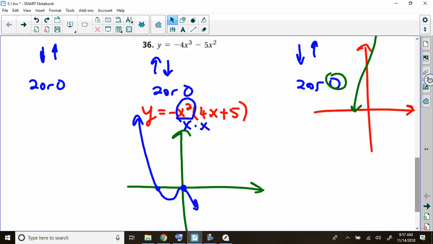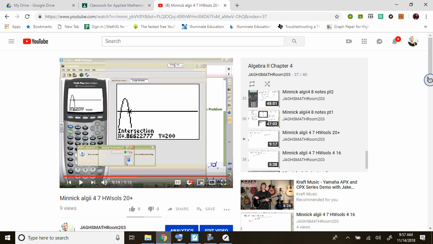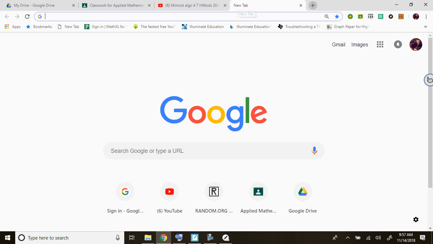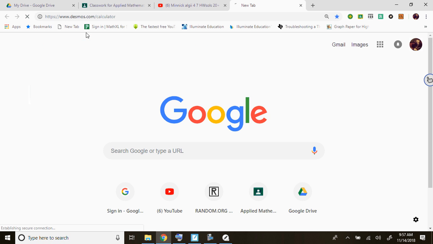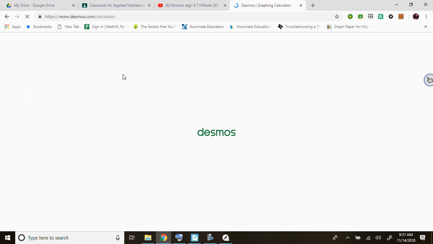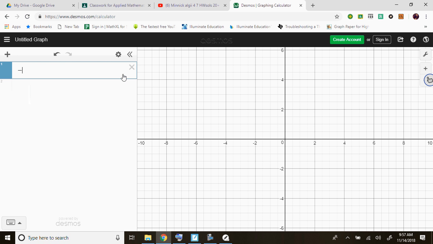Let's graph that on something that we can graph with. How about Desmos? Desmos. It's a free graphing calculator. Negative 4x, was it cubed? And then was it minus 5x squared? Okay. How did I do with the graph? Not bad, huh? Just because I could factor.